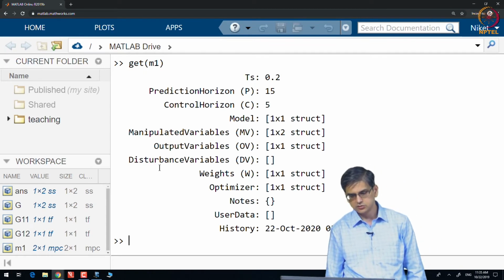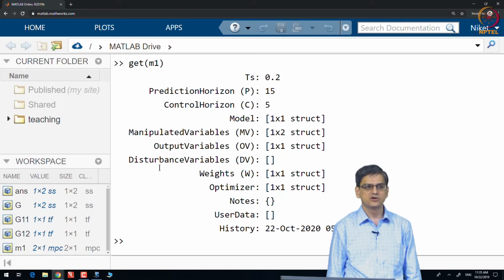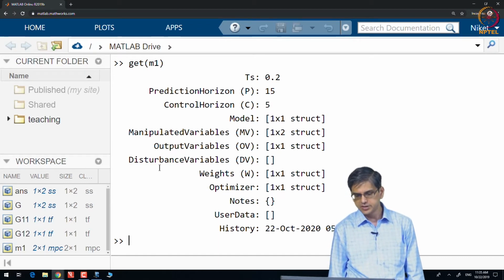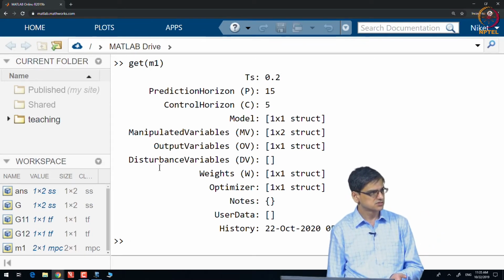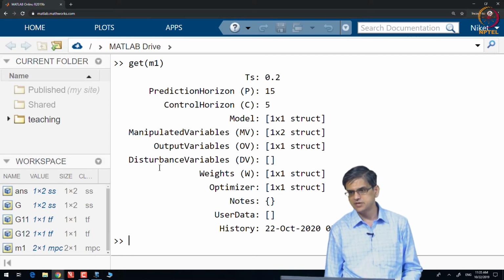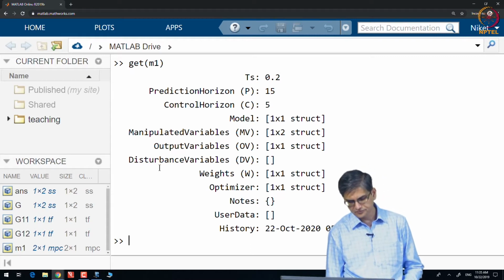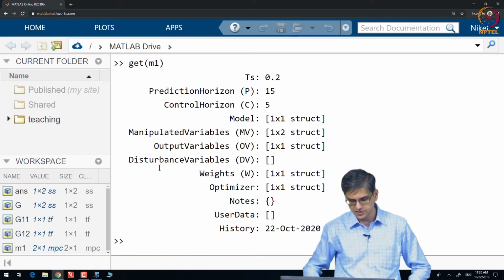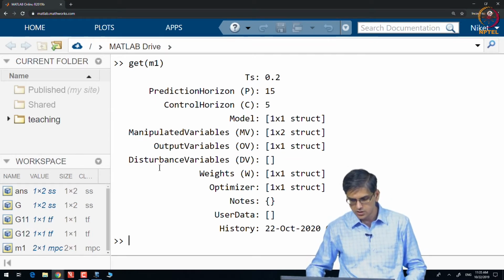So, if you want to give a disturbance model also, then you will have to give m1 dot model dot disturbance equal to, say, G3, and that will give it a disturbance model. Let us not worry about that right now, we will come to that when we have to cross the road.